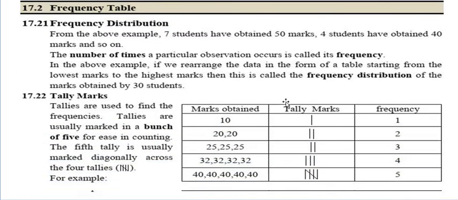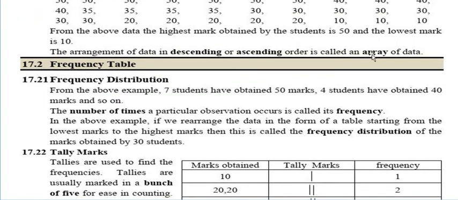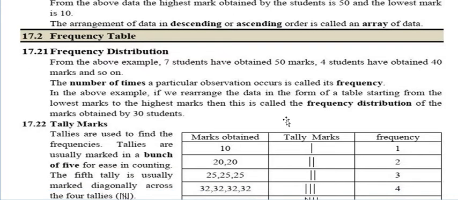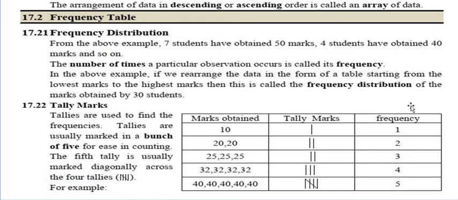Now, in the above example, if we arrange the data in the form of a table starting from the lowest mark to the highest mark, then this is called the frequency distribution of the marks obtained by 30 students. Starting from 10 to 50, when you arrange the data in a table, it is known as the frequency distribution.